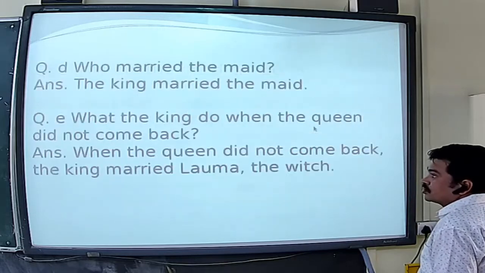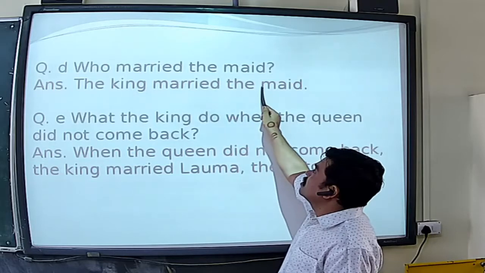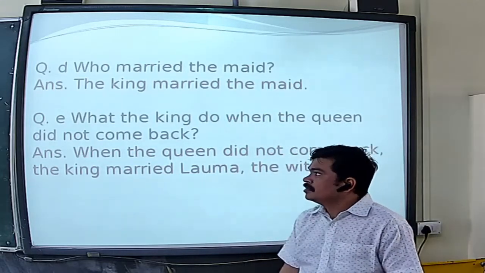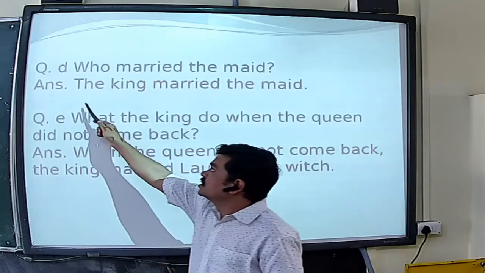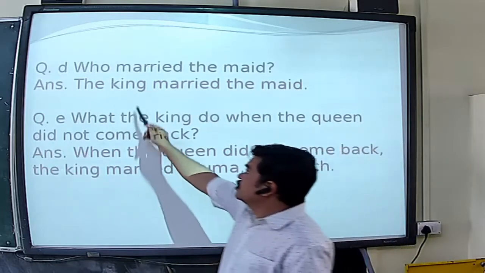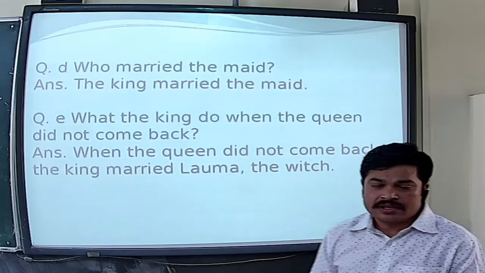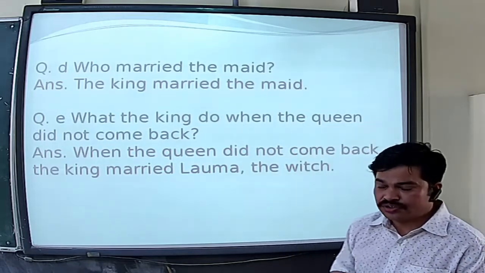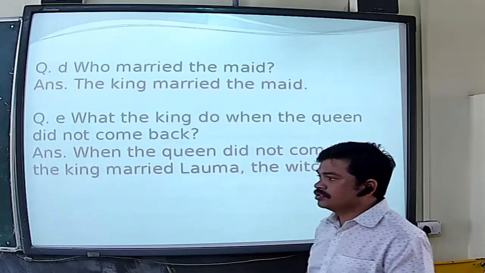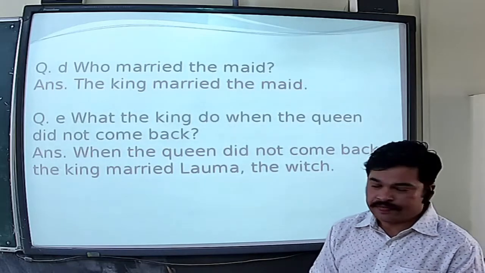Then we go to the next question, question number D. Who married the maid? The answer is, the king married the maid. As you have read that story, and as you have listened to me carefully when I read it for you, you will come to know what the answers to these questions are. All the answers are in the book itself, right?